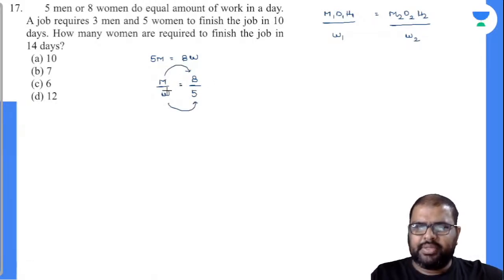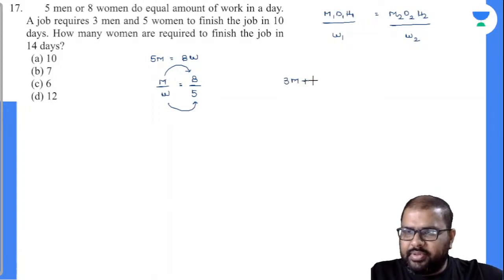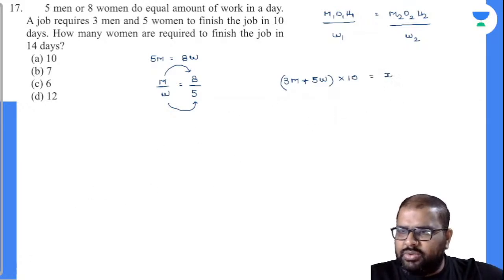Observe the question. A job requires 3 men plus 5 women to finish the job. So this is M value. To finish the job in 10 days, D value is 10. The hours are not given, so there is no need to focus on this. How many women? X into W. X is nothing but the number of women required to finish the job in 14 days. This is the question asked.